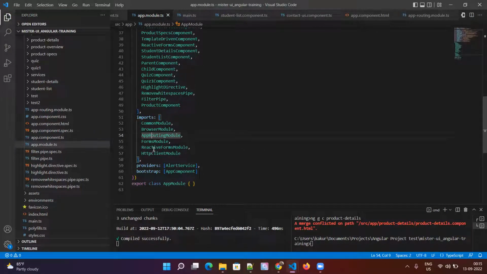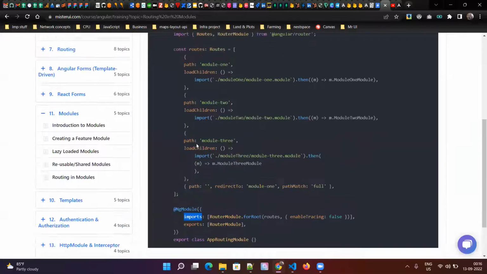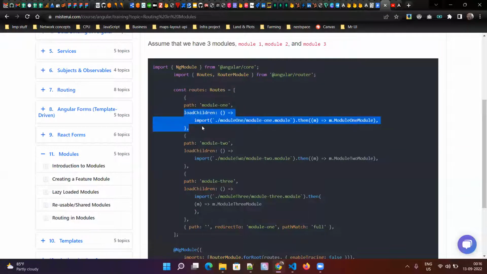Basically, when you import a module here, it will be included as part of your build, part of the bundle, when you build the application. But when you use the import syntax inside the routing file, this module will be built separately, generating a separate build file for it. Wherever Angular sees this syntax, it will build that module in a separate file, because whenever the user goes to this path, it will download that module file on demand.